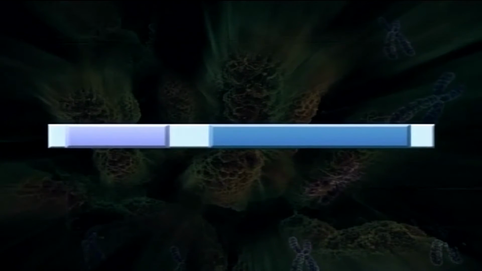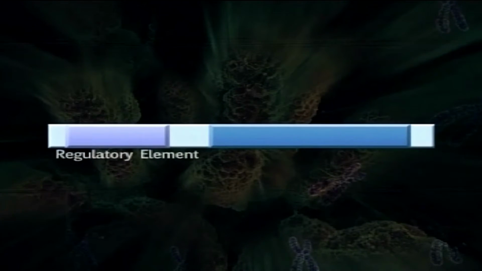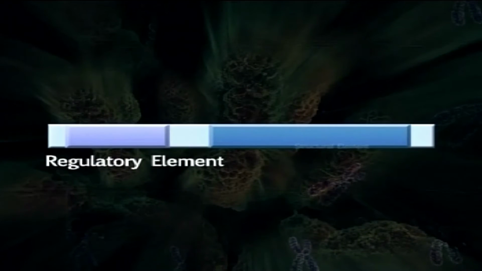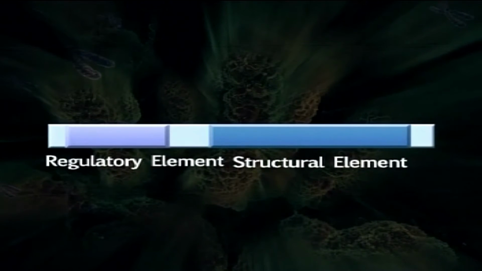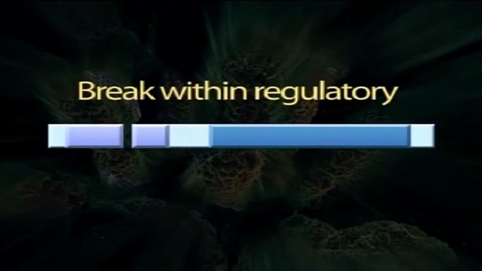As far as the expression of genes is concerned, some genes have their expression controlled by regulatory elements. Sometimes inversion takes place in such a manner that the breakage occurs within this regulatory element of the gene or within the structural part of the gene.